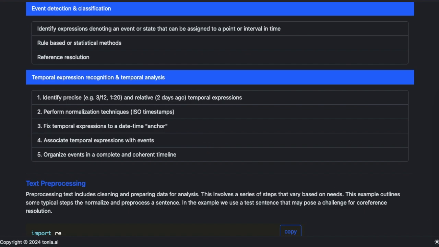This is a very useful task in natural language processing. We started with unstructured text, identified all of the named entities, the events, the times, and we're able to build a timeline of a story. And now we have some really good structured texts that we can derive information from or perform further analysis on.